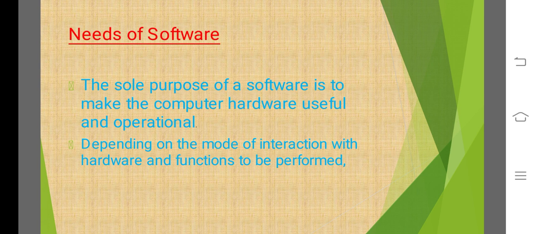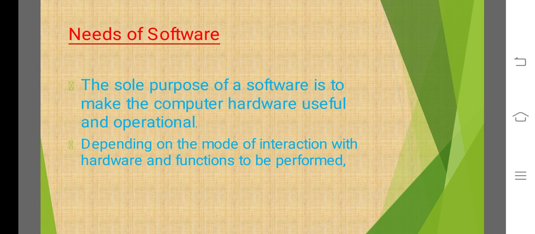It is the combination of software and hardware. Without the software, hardware doesn't work, and without the hardware, software doesn't work. That is the connection between software and hardware, and that's why we require softwares.